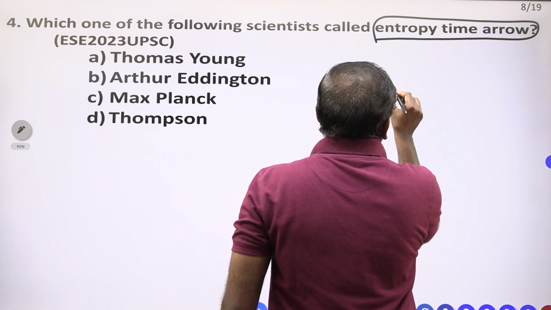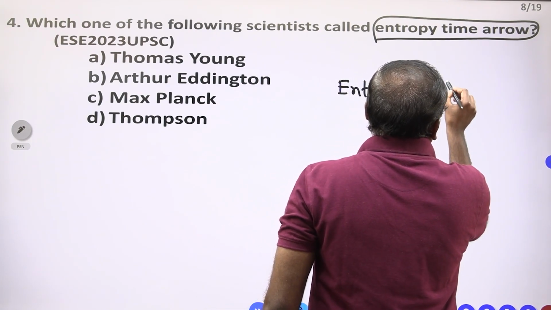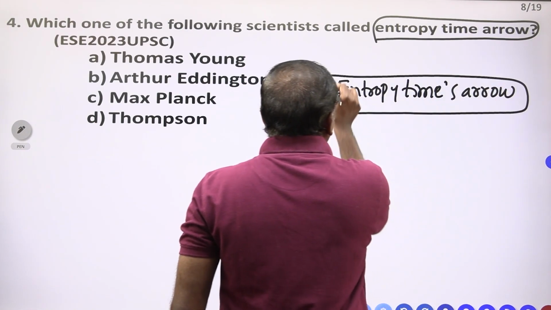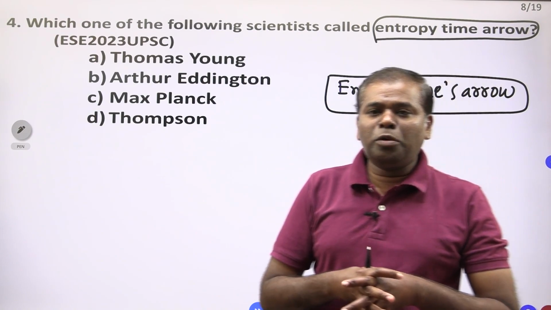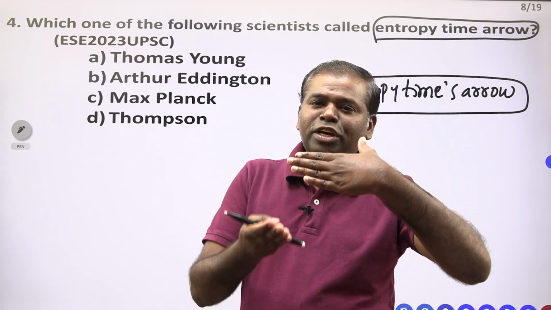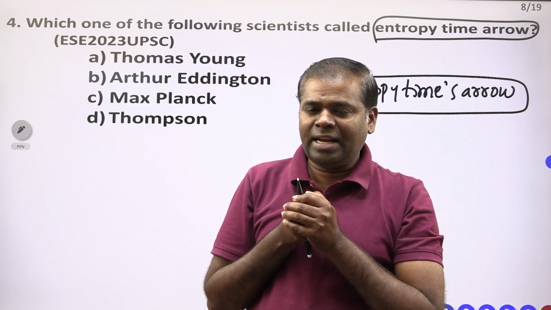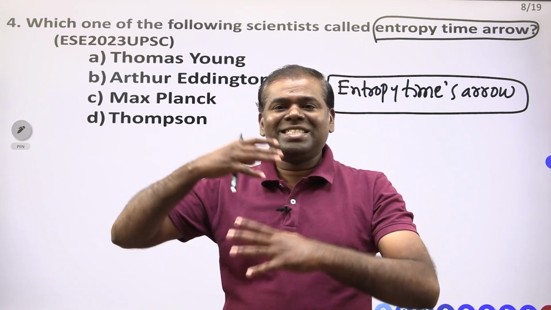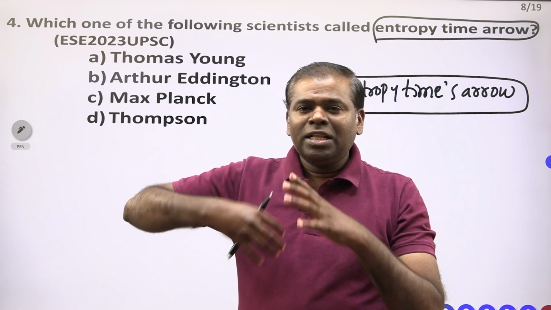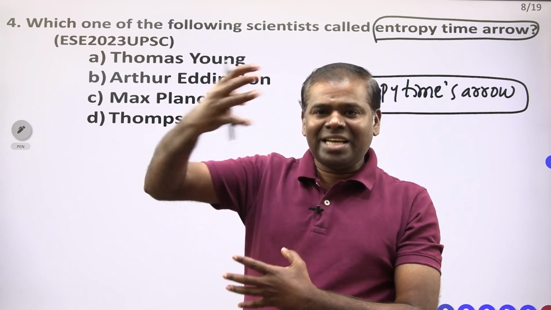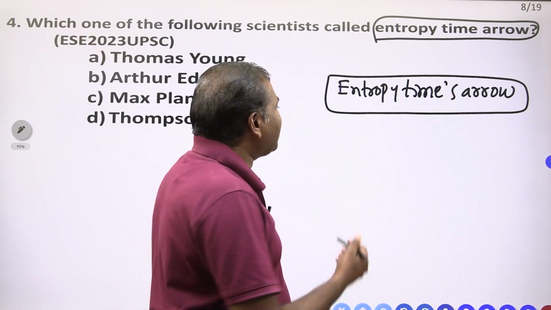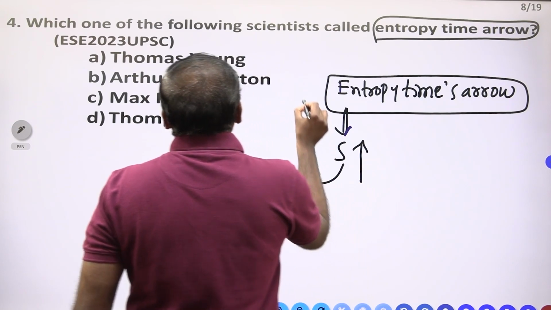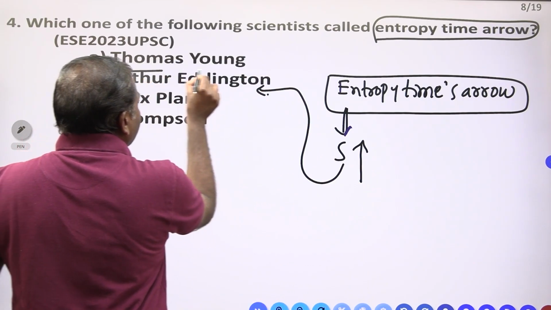Which scientist do we call entropy's time arrow? What is the entropy of the universe? The entropy of the universe gradually increases, correct? It is not stable, not fixed. It is changing, and the entropy of the universe increases. Who introduced this?